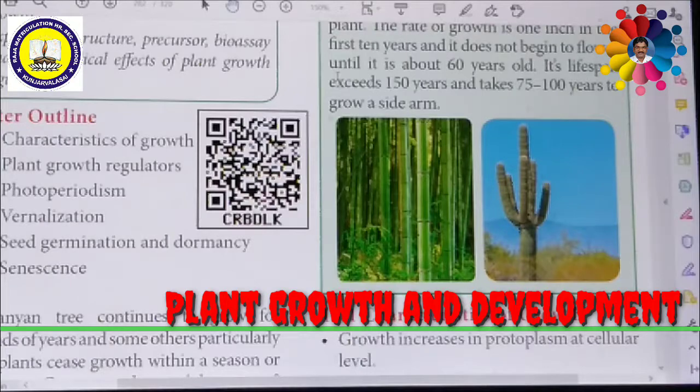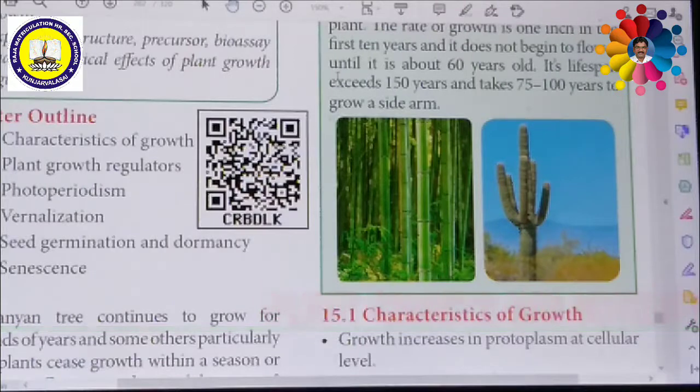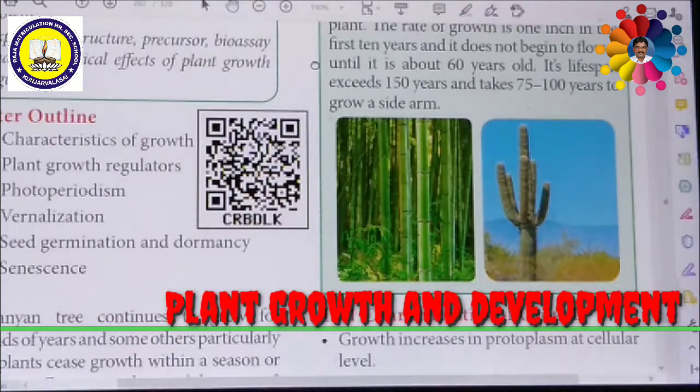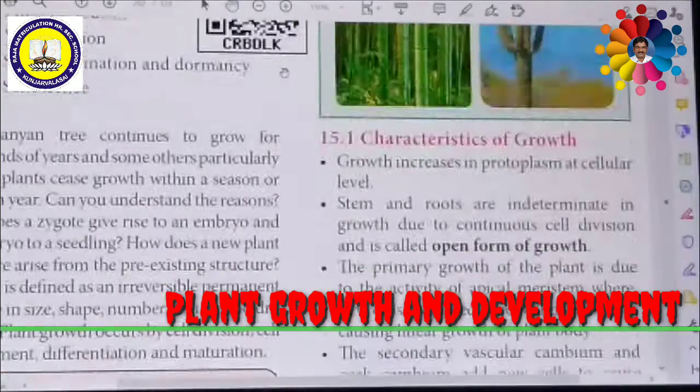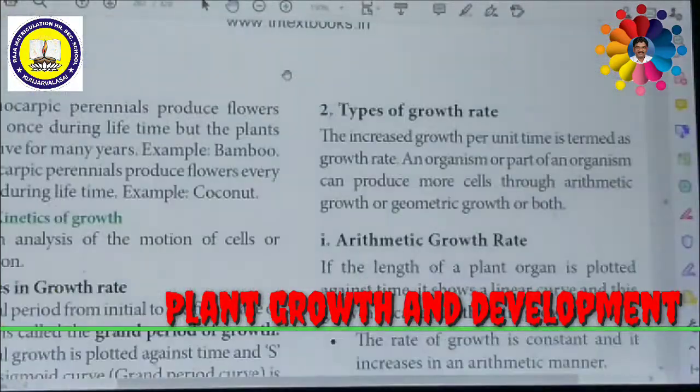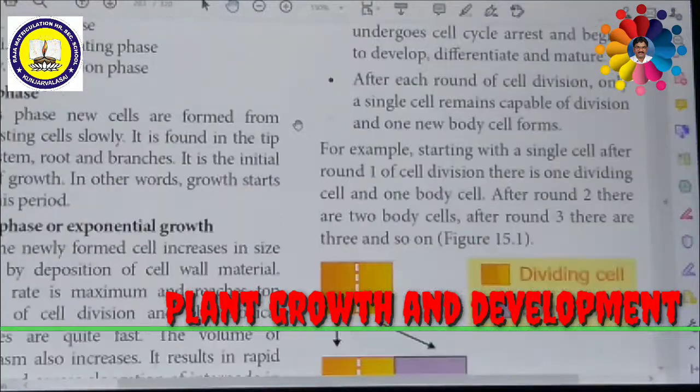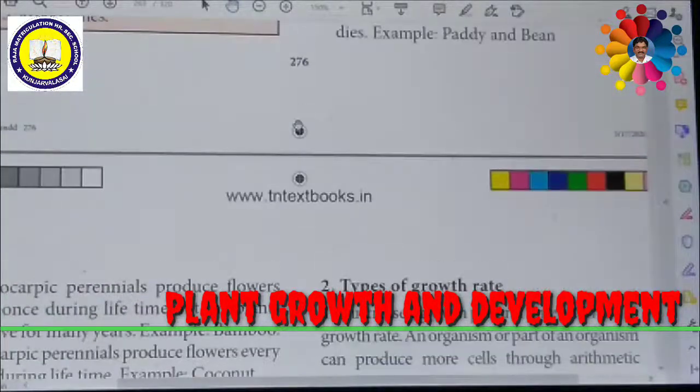We can also measure the growth rate by an artificial method. For example, we can germinate a bean seed. After a few days, the radicle grows into a white tube-like structure. With the help of a ballpoint pen, mark equal lengths of level. After some time, we can identify that, look at this picture, it is increasing in growth in various lengths. In such a way, we can measure growth.